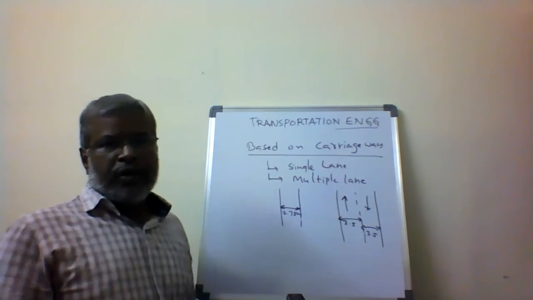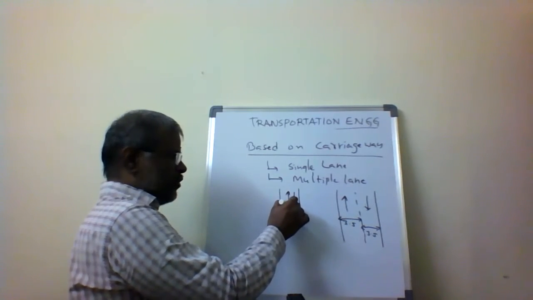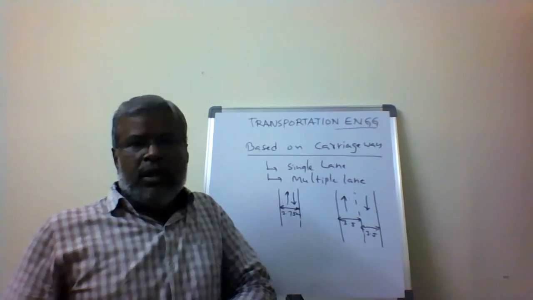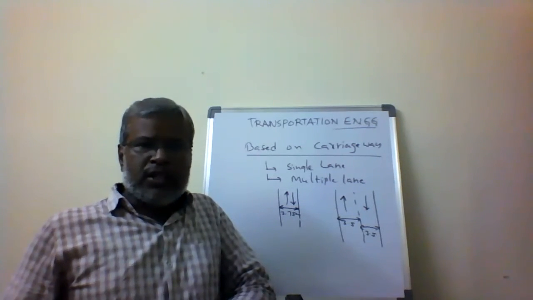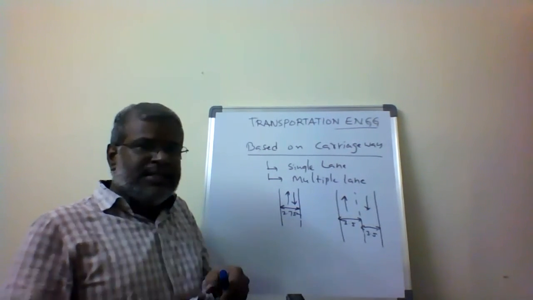So two-way traffic is allowed here. Here only one-way traffic is allowed. Here also two-way traffic is allowed, but the width of the road is very narrow. Whether one-way or two-way traffic, it takes place in the single carriageway.